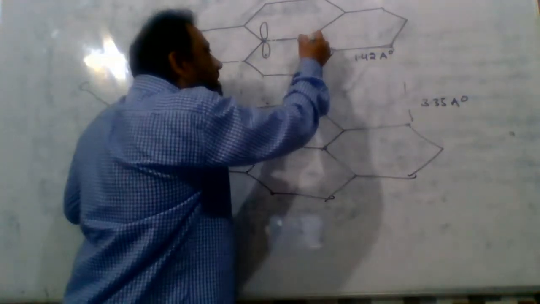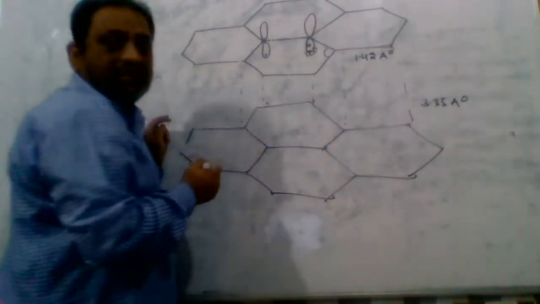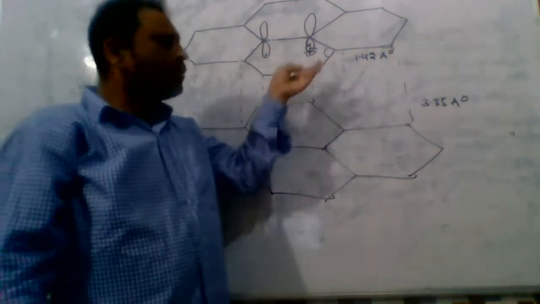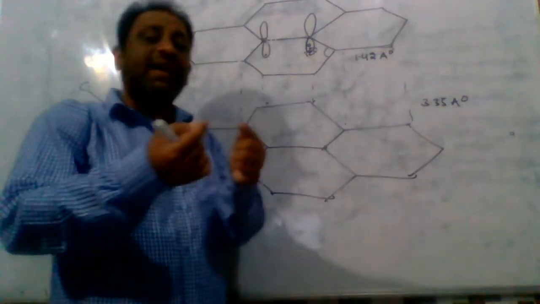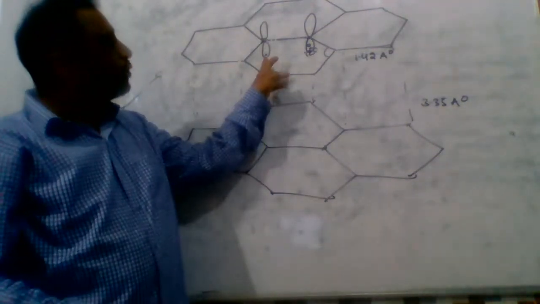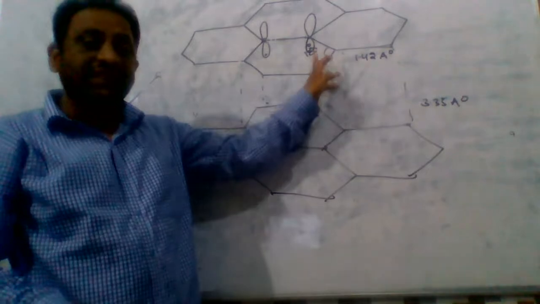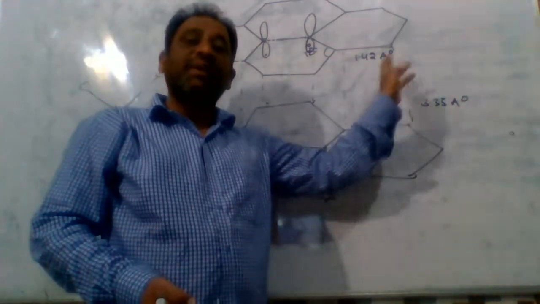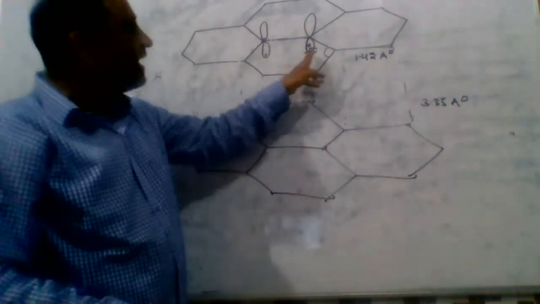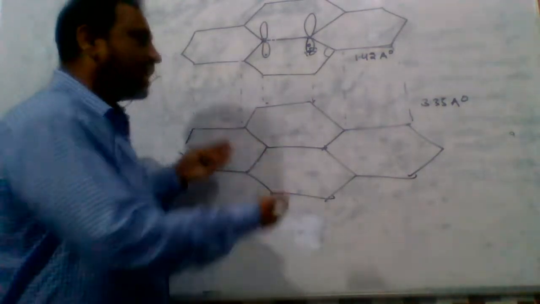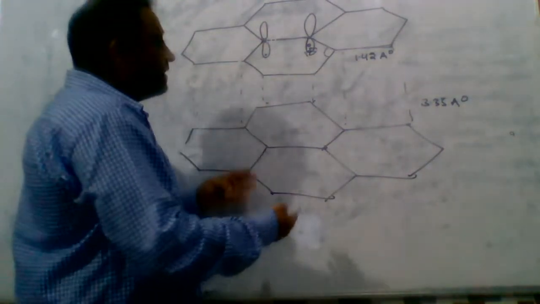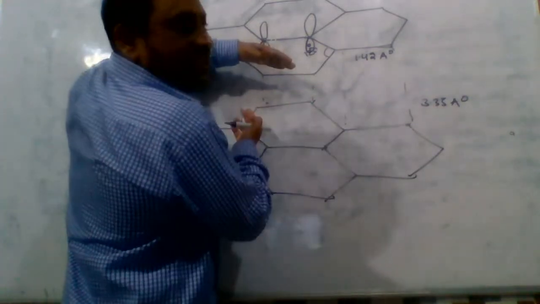These pure pz orbitals undergo partial overlapping, which leads to the formation of a pi system. These pi electrons are delocalized in between the crystal layers.